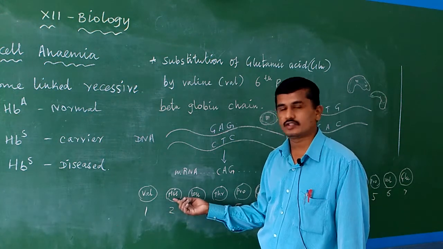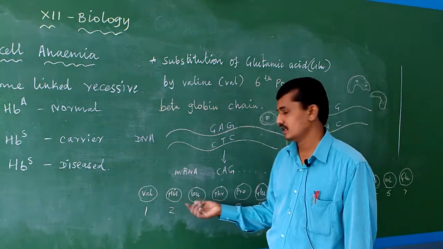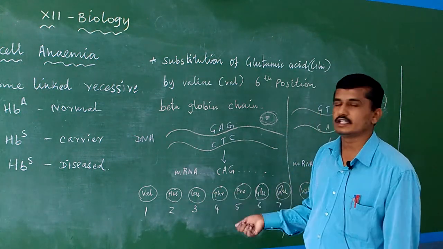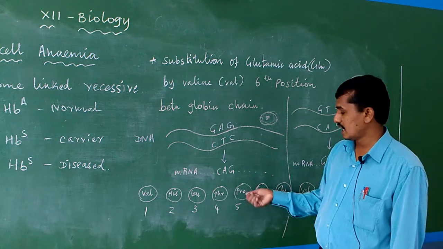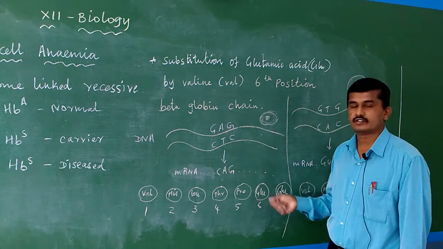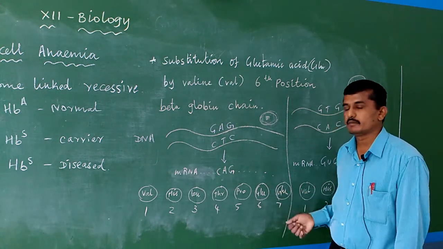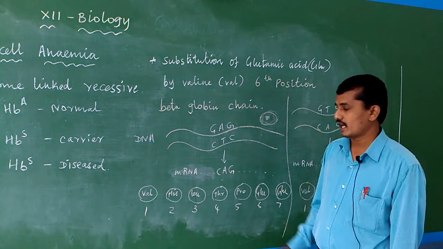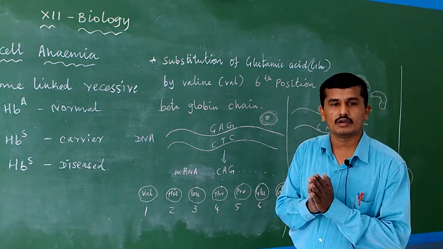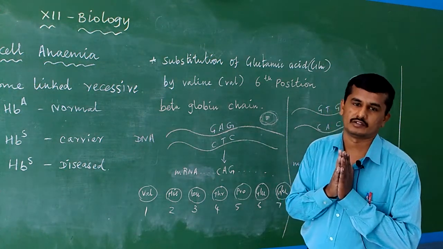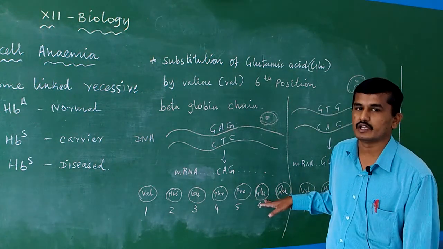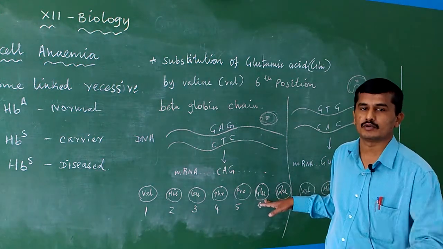The second amino acid is histidine. HIS means histidine, and LEU means leucine. The third amino acid is leucine, then threonine. THR means threonine, and PRO means proline, the fifth amino acid. The sixth amino acid is glutamic acid, and the seventh amino acid is also glutamic acid. Normally a globin protein has more amino acids present, since a protein is a collection of amino acids. The sixth amino acid is glutamic acid, for making the globin protein.